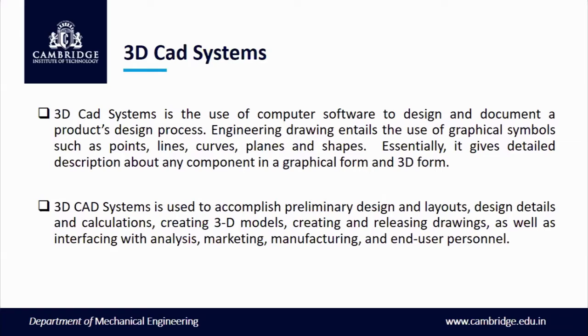Some of the very important concepts of product building and structures are important if you have to move into the next part, because any part you do should always be error free and of very high accuracy. In that case, 3D CAD systems play a main role in product building and structure.